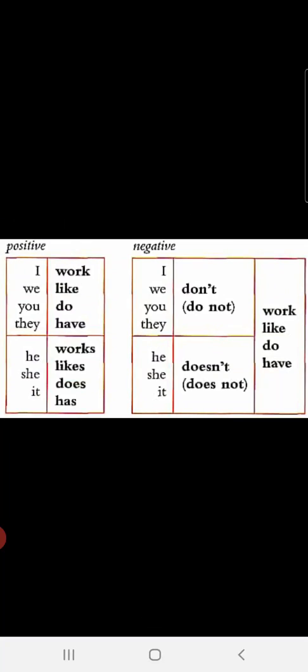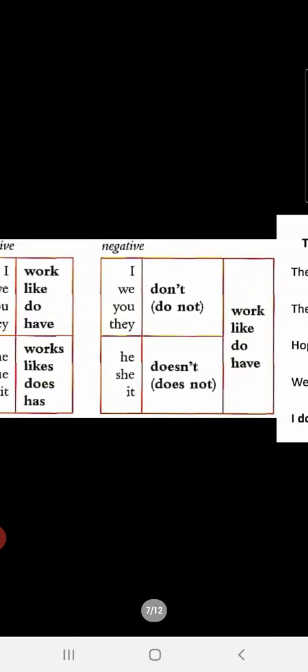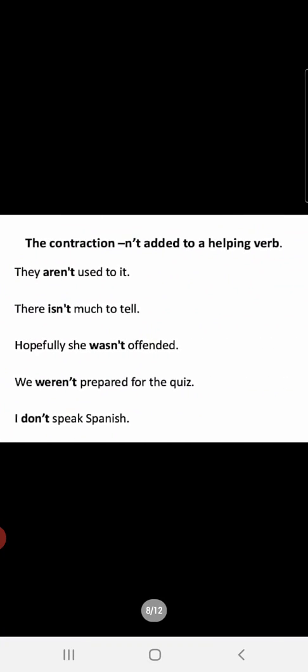I work. I do not work. Do not will become don't. Children, you can see from not, you are removing the letter O, and instead of O, you are putting an apostrophe. So do not becomes don't. Similarly, does not becomes doesn't. Alright, let us see more. They aren't used to it. Children, aren't is a contracted or short form of are not. Similarly, there isn't much to tell.